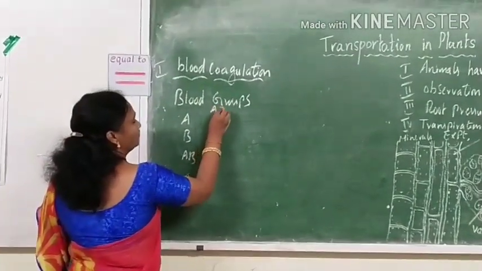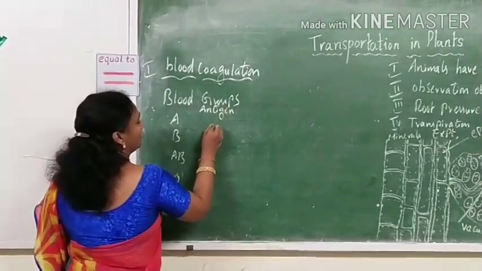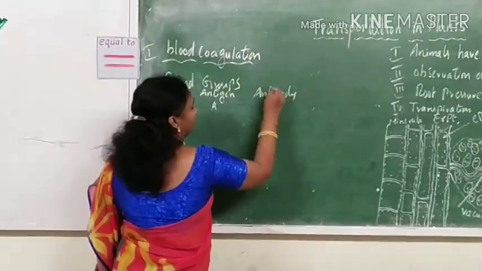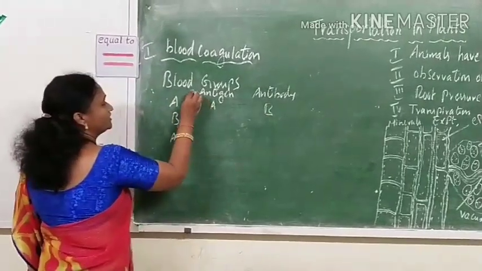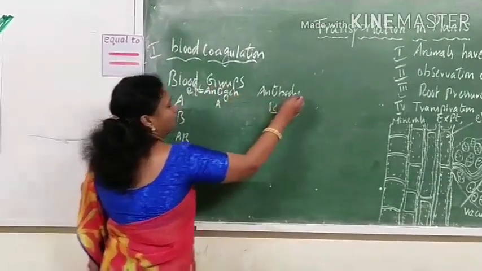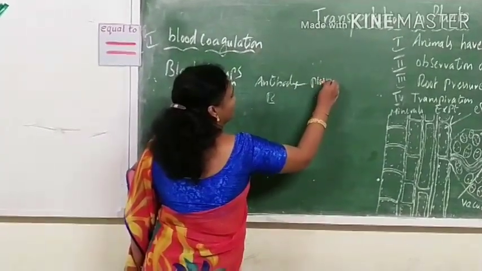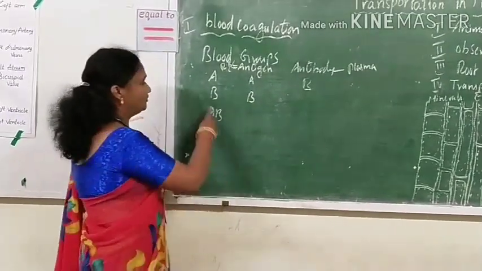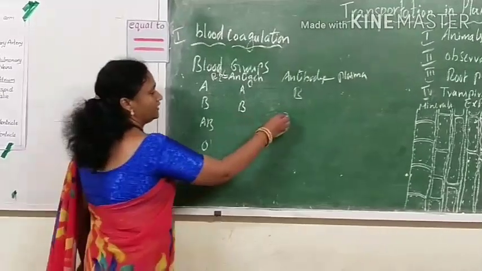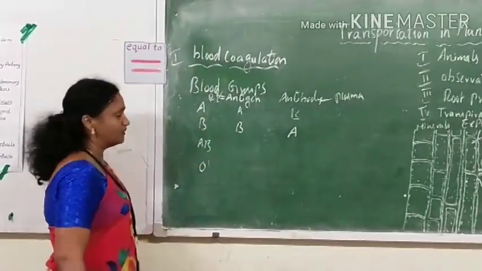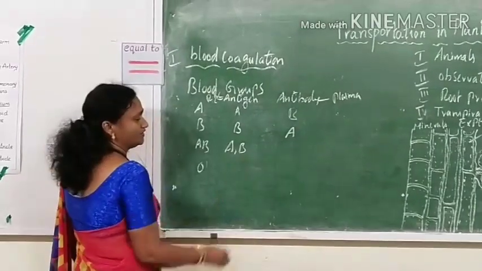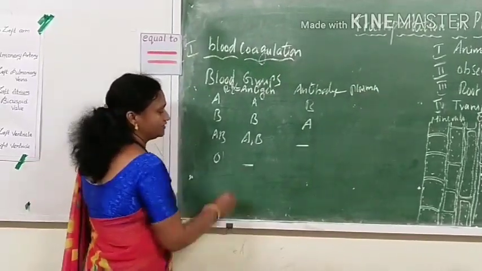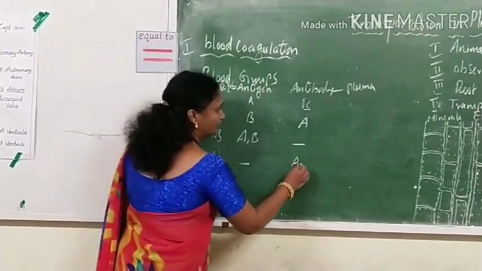People with A blood group have antigen A on their red blood cells and antibody B in the plasma. So antigens are present on RBC, antibodies are present in the plasma. The A blood group has A antigen and B antibody in the plasma. People with B blood group will have B antigen and A antibody in the plasma. People with AB blood group have both antigens on RBC and they don't have any antibodies. When we see O blood group, they don't have antigens on the RBC and they have both A and B antibodies in the plasma.